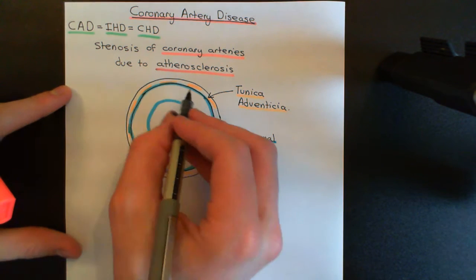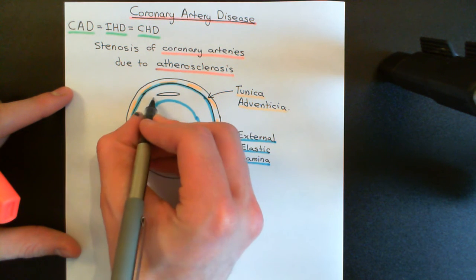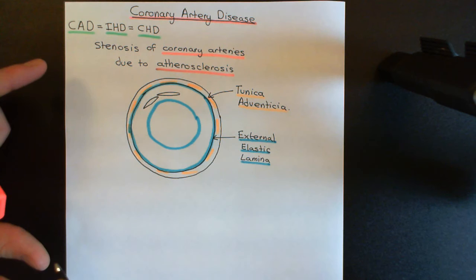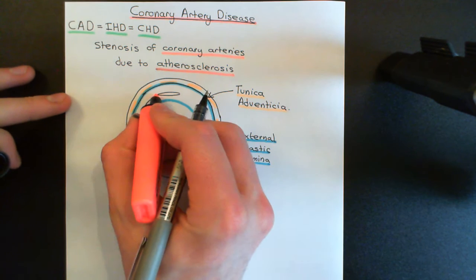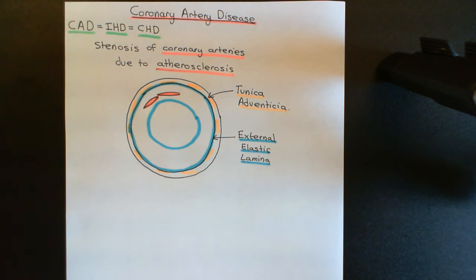Okay, right, so all of this layer now here is going to be vascular smooth muscle cells and elastic connective tissue. So remember, depending on which artery you're actually talking about, the balance between vascular smooth muscle cells and elastic connective tissue will differ. So if you're talking about a very elastic artery like the aorta, you'll have a lot of elastic connective tissue and not so many vascular smooth muscle cells, whereas if you're talking about a major muscular artery like the carotid arteries, you'll have a huge number of vascular smooth muscle cells. So here in red, these are supposed to represent the vascular smooth muscle cells.